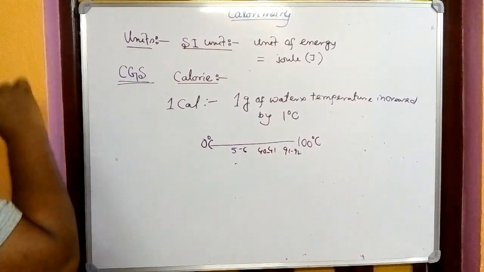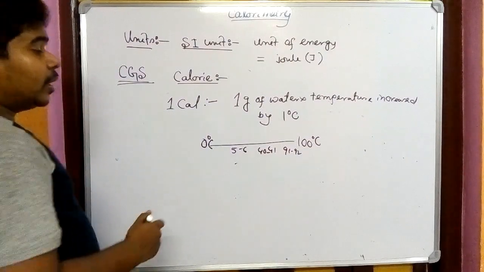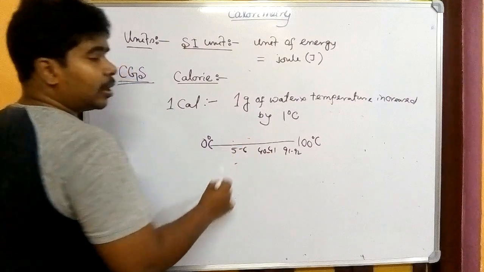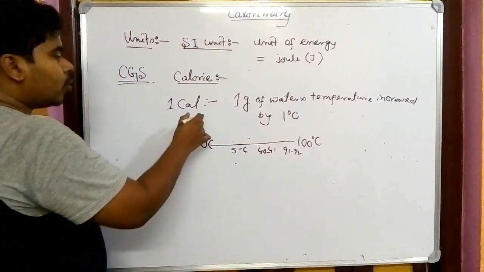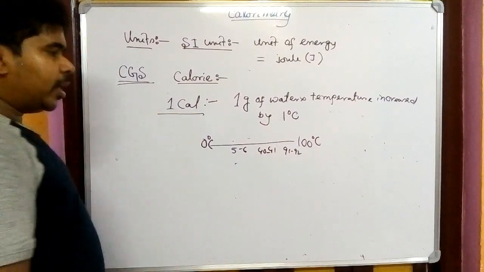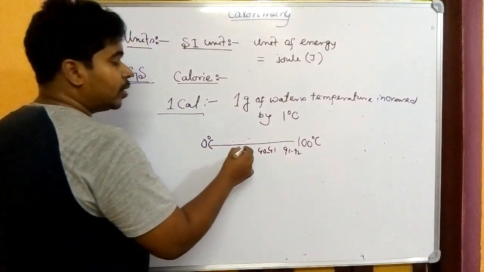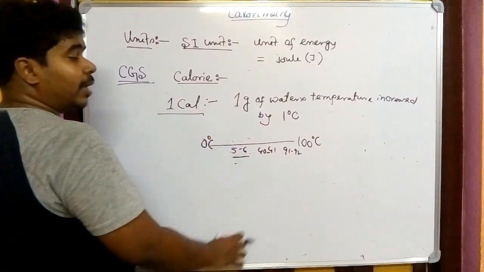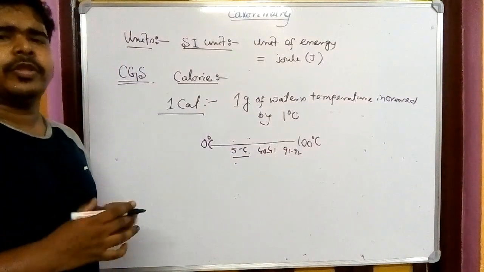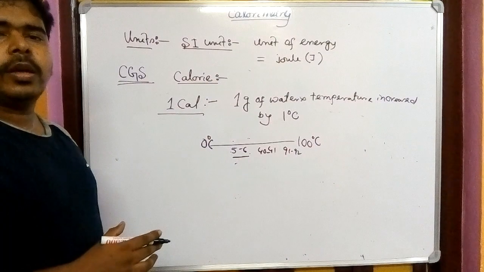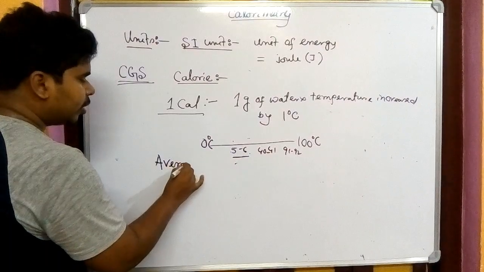Because whenever we have studied the whole increase of 100 degree centigrade, we have seen that for this 1 degree centigrade increase, the heat energy absorbed is not the same all the time. It is not always 1 calorie. So whatever heat energy is needed to increase the temperature from 5 degree centigrade to 6 degree is not the same as from 91 to 92, or 40 to 41. It is changed. Then how can we find out what 1 calorie is? Then we have taken the concept of average calorie.